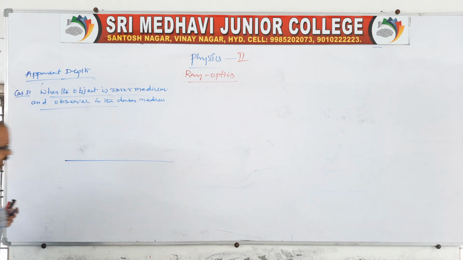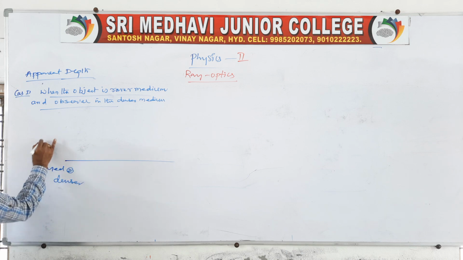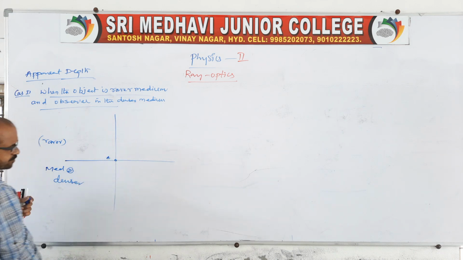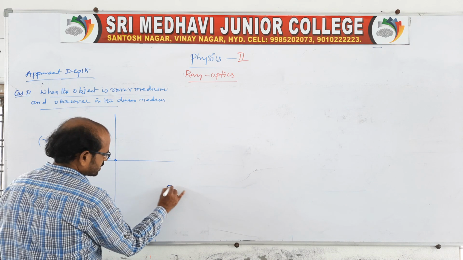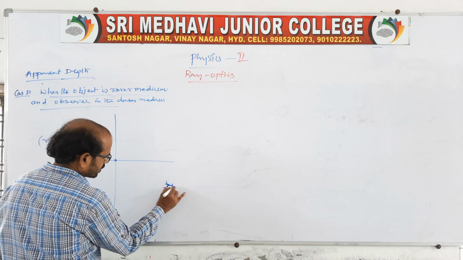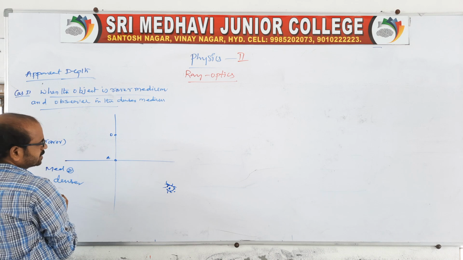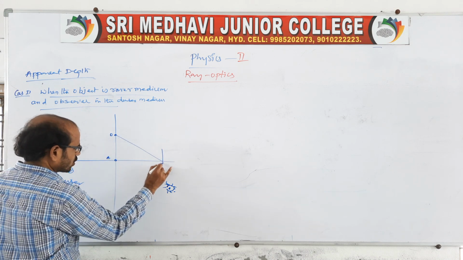Let us take two mediums, this is medium 2, the denser one, and this is the rarer medium. The observer is inside the denser medium, somewhere else, observing like this. There is an object, O is the object, and the ray goes and is incident on the surface at a normal like this.